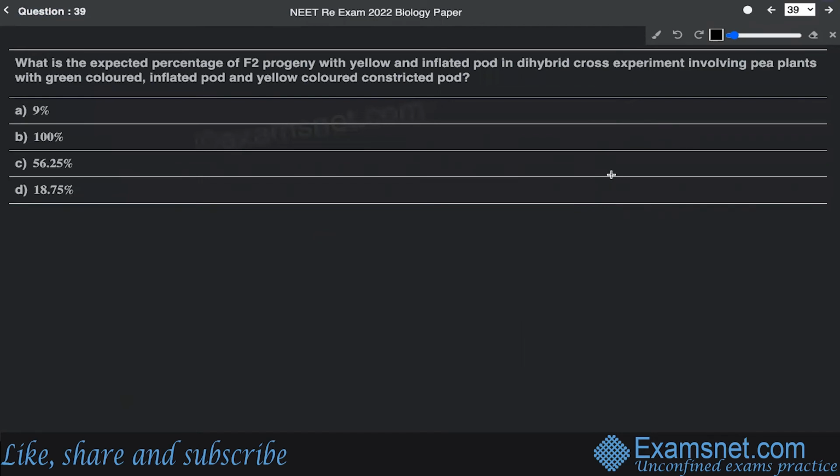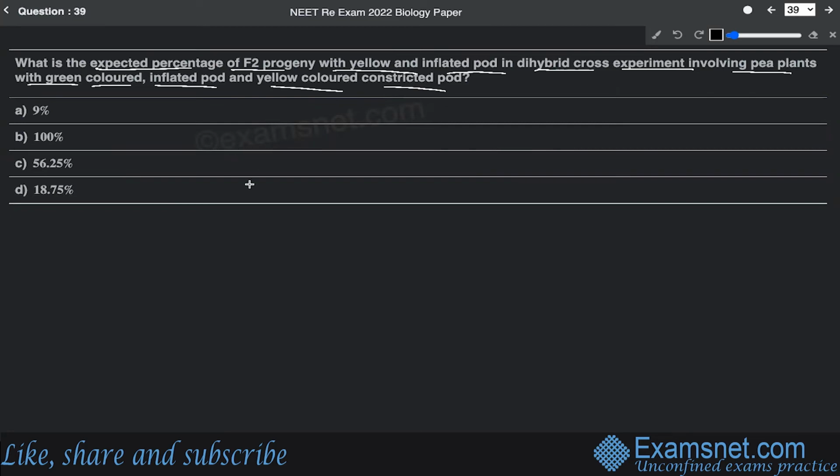Question number 39 says, what is the expected percentage of the F2 progeny with yellow and inflated pod in a dihybrid cross experiment involving pea plants with green colored inflated pod and yellow colored constricted pod? All right. So this is a question that has been asked from the chapter of Principles of Inheritance and Variation of standard 12. And we'll need to draw a cross.